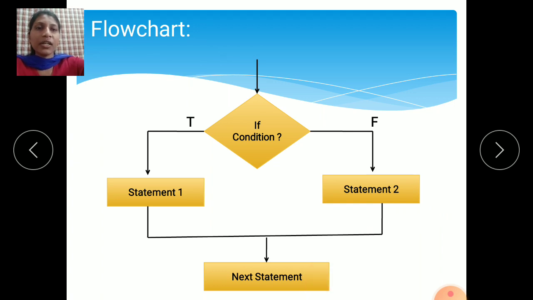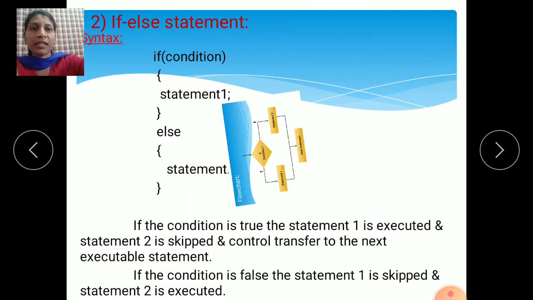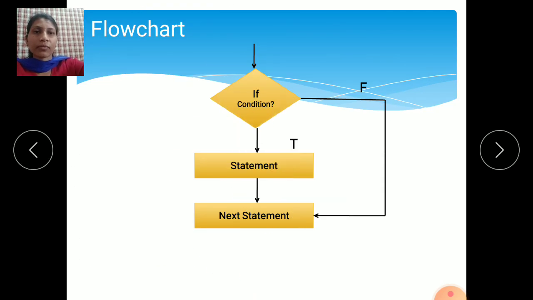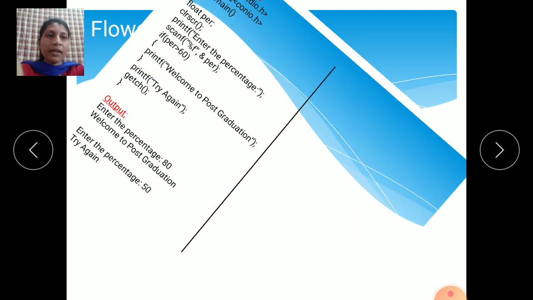In the if condition, there is no else part. So if the condition is true, the true part is executed. See here, if this condition is true, this statement is executed and after that the next statement is also executed. But if the condition is false, this statement is skipped and it comes to the next statements, and the other next statements will be executed and the program stops. That is the difference between if and if else.